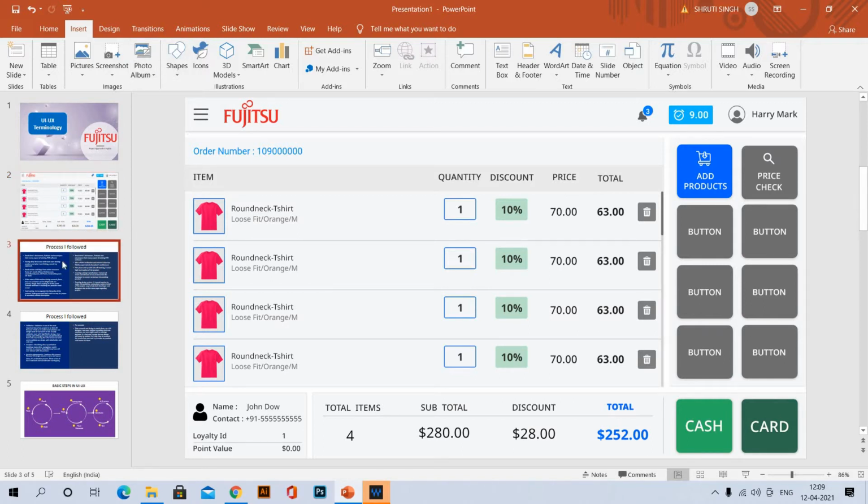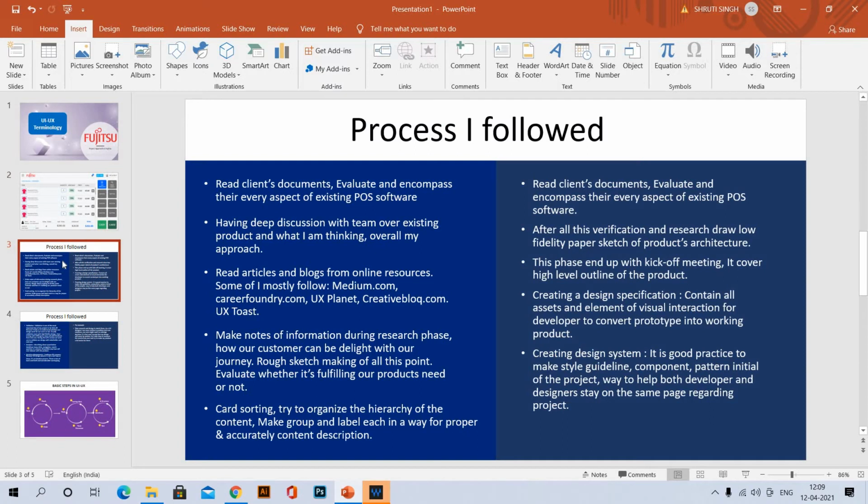In the second slide I mentioned some points which I followed. I think all the people who are involved in UI UX must follow the same process. The first step we generally follow is the client documentation.